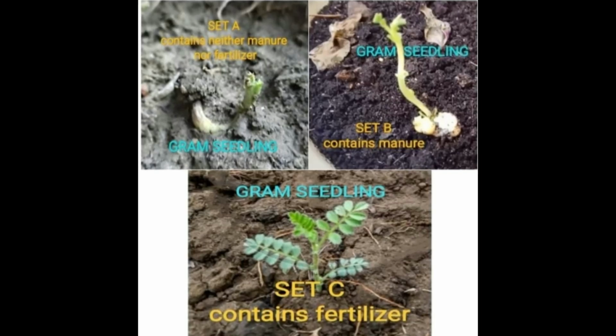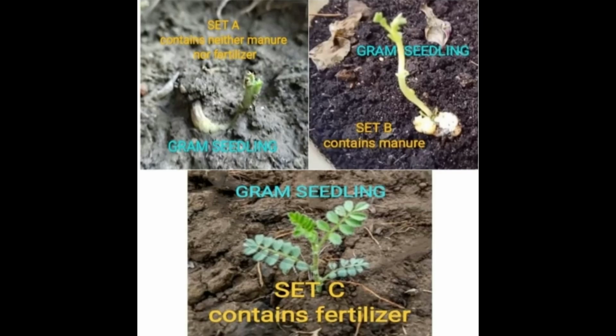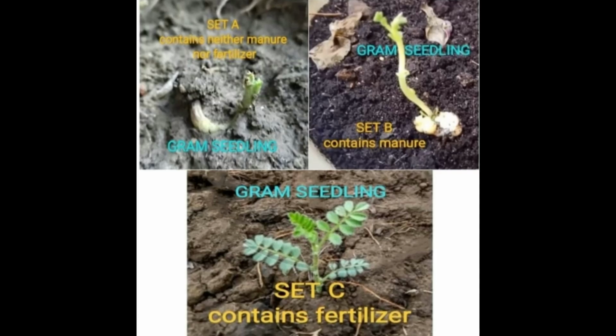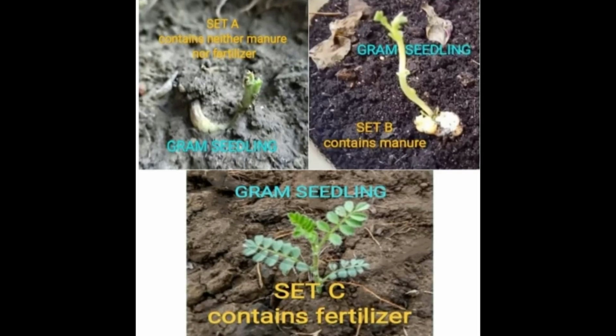Seedlings growing in fertilizer added soil grow the best as compared to manure added soil and ordinary soil. Fertilizers like NPK, urea, ammonium sulfate, superphosphate, potash and manures like green manures, animal manures and wood ashes make the soil fertile for the crops to grow.